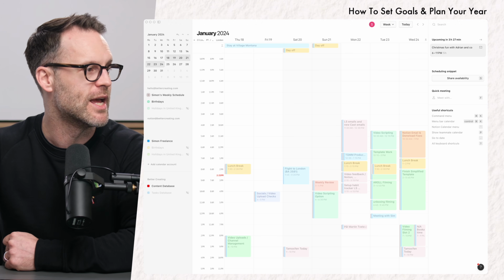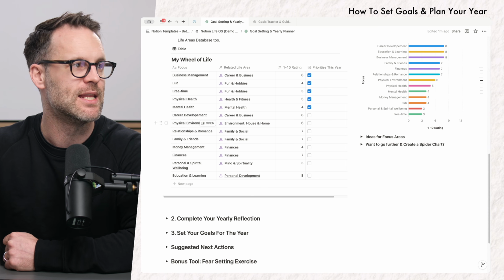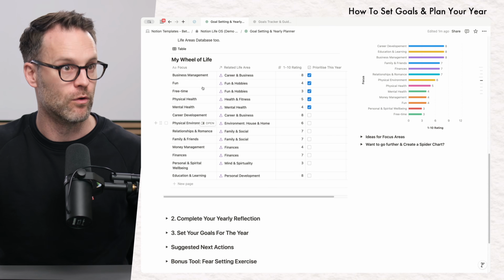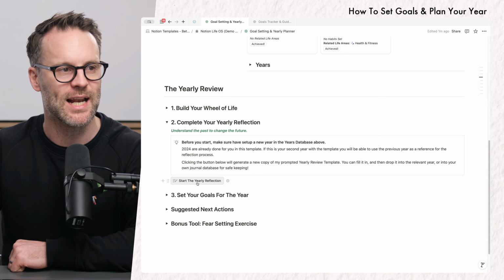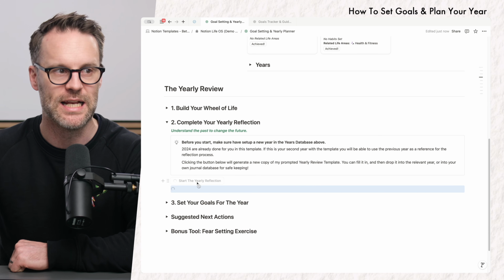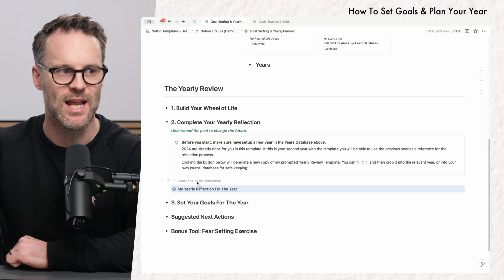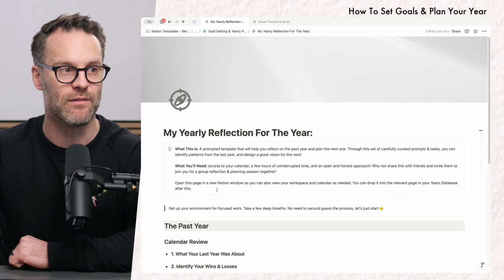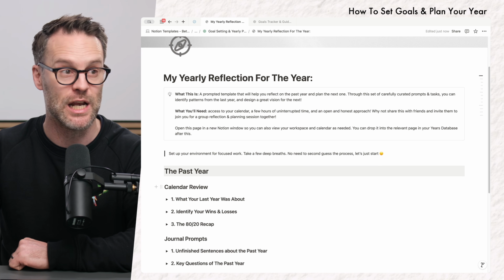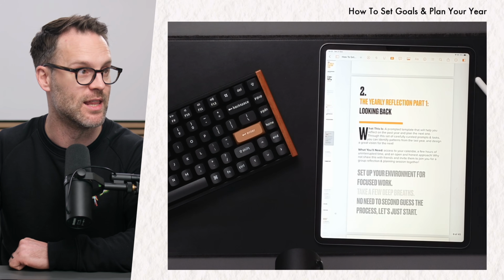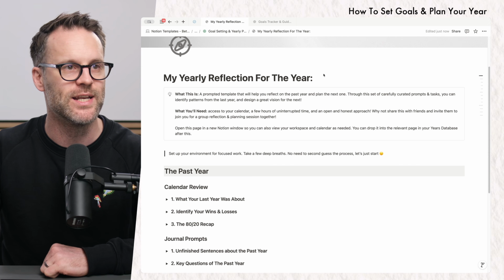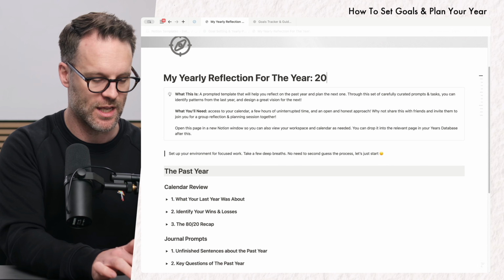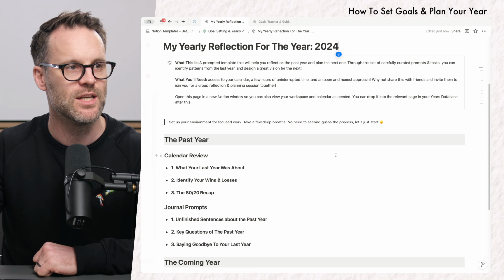So as you do this, if we then did this in the system for Notion, we're going to start here with the reflection, and I'm going to click within this on start my yearly reflection. Now that is going to generate a new view. I can open that view up, and this is essentially what you will find in this planner, but within Notion. I'm going to name this. Now we're reflecting for the year 2024. And the first stage is just to look at what was your year about.